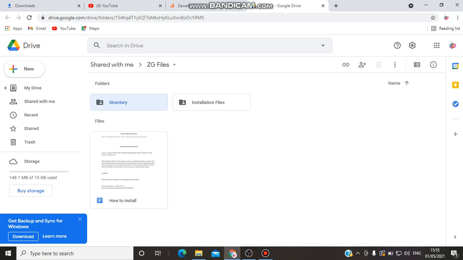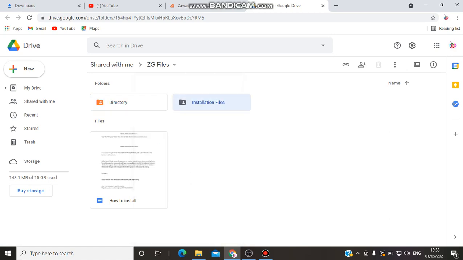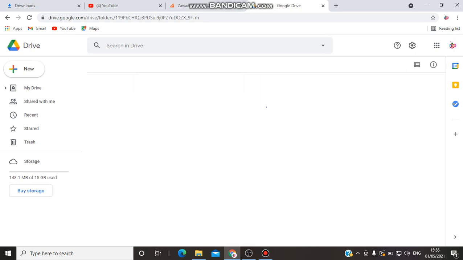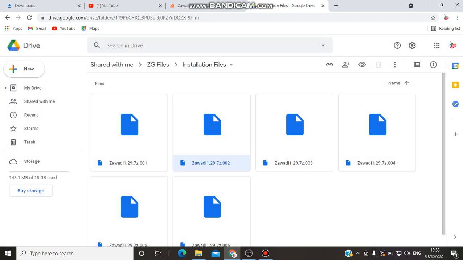Right click on it. Sorry for the delay I'm getting. Right click on it, then get this window, then click on download. Okay, then open the installation files. Sorry for that. Don't know why my PC is slow. Yeah, you'll get these 6 files.